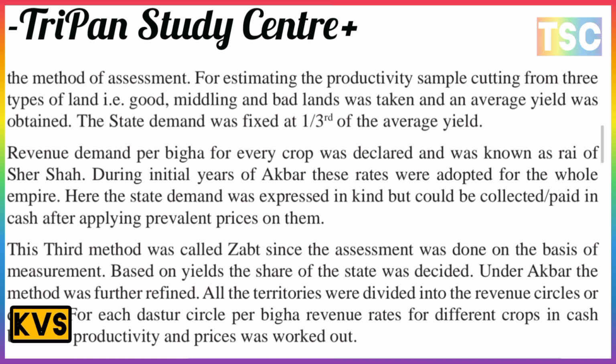The third method was called zabt. Here the assessment was done on the basis of measurement. Based on yield, the share of the state was decided. Under Akbar this method was further refined. All the territory was divided into revenue circles, or dasturs. For each dastur circle, a revenue rate per bigha for different crops in cash, based on productivity and prices, was worked out.